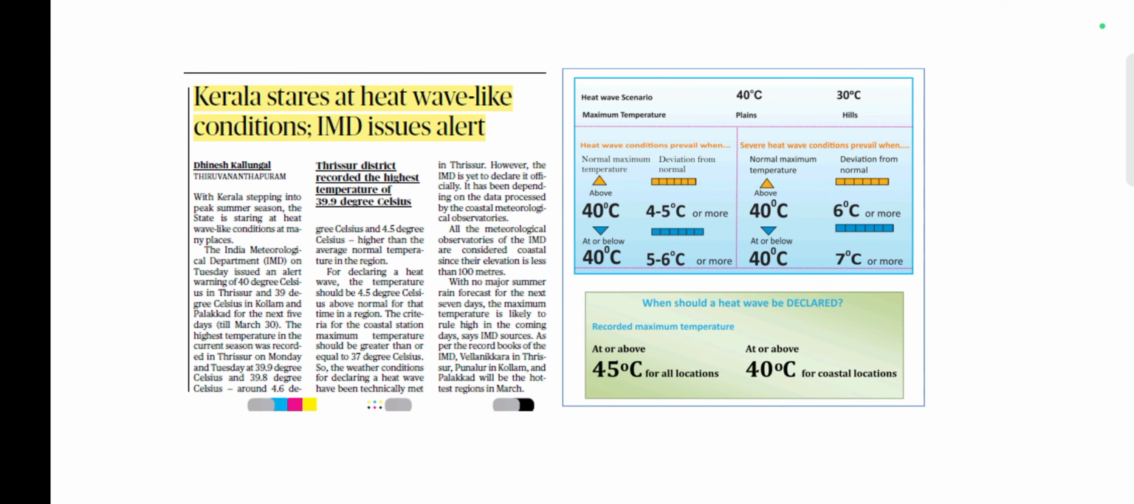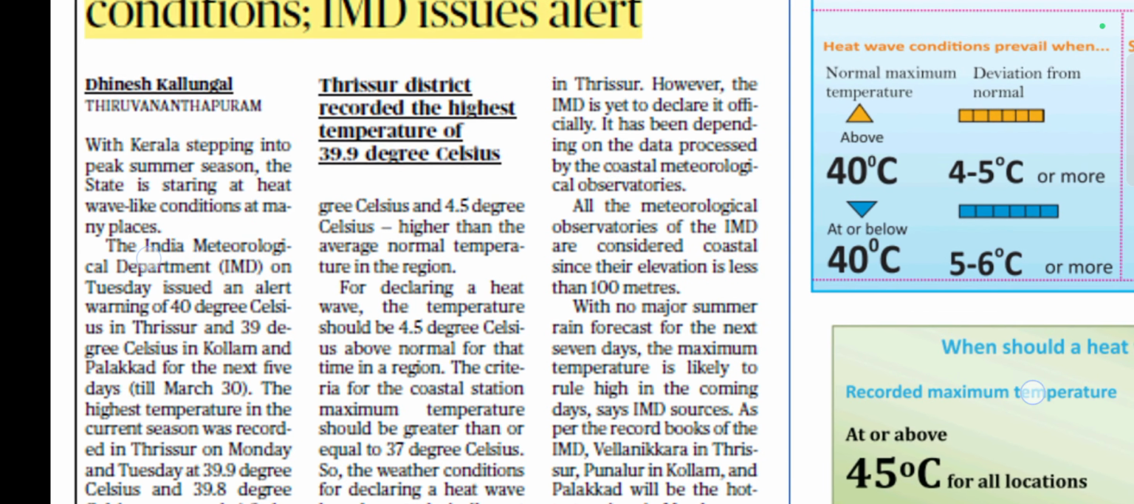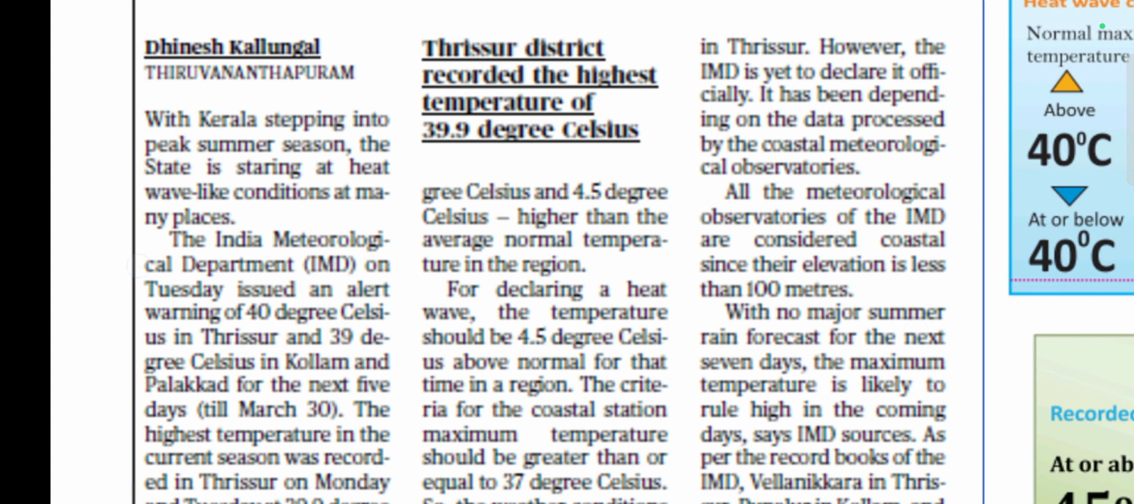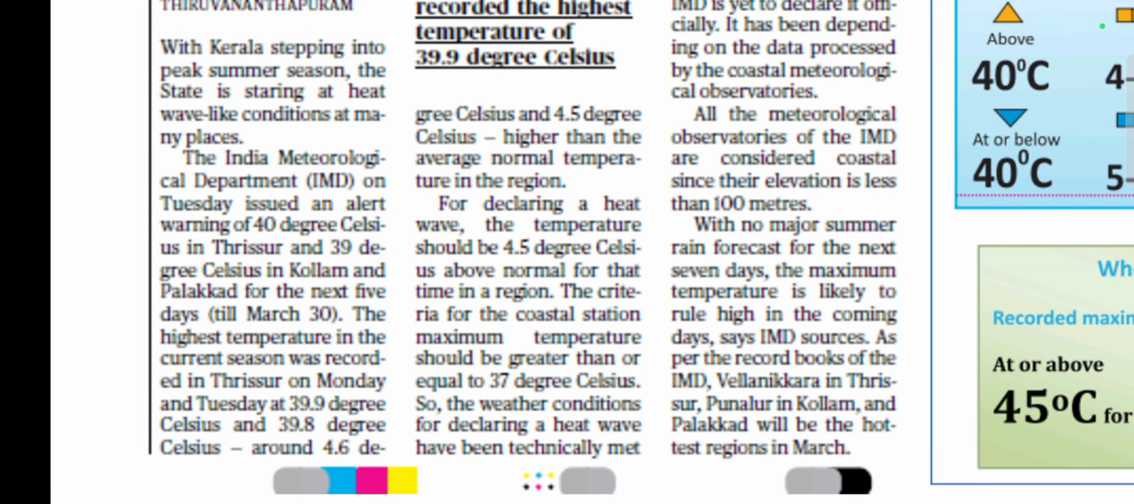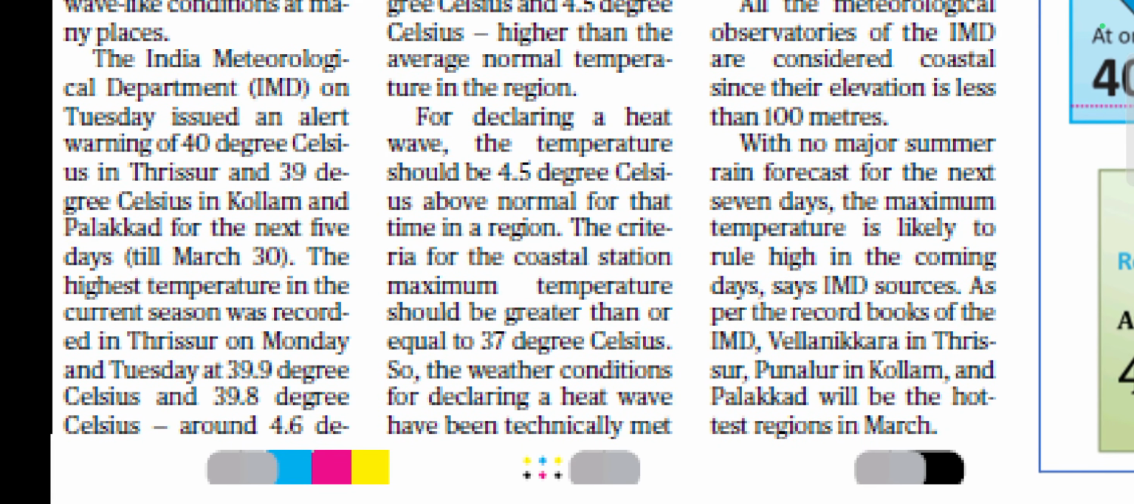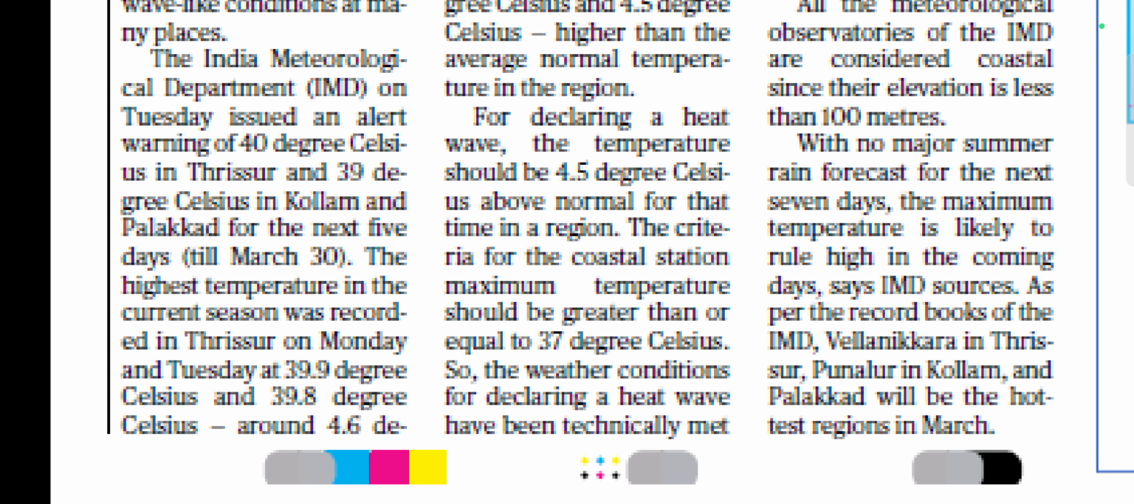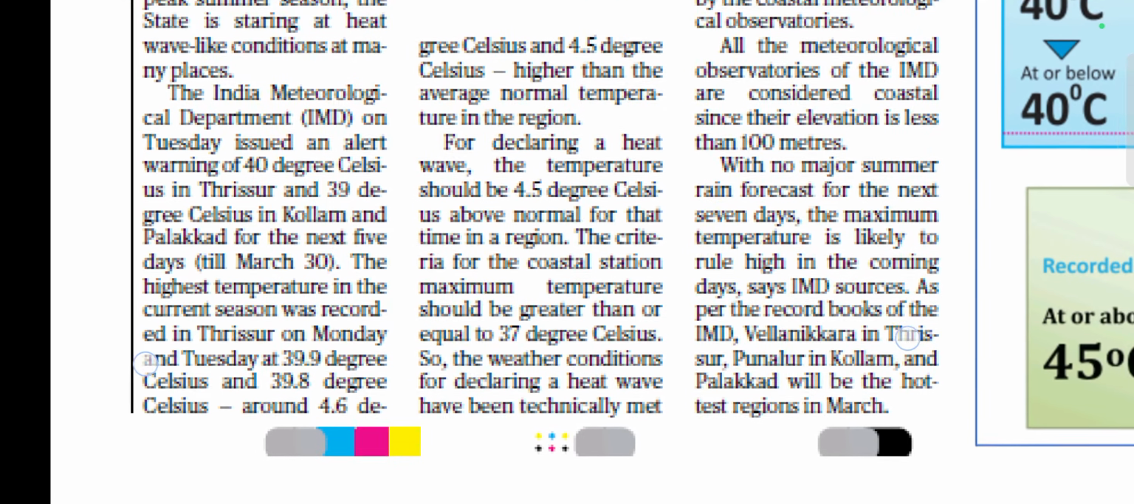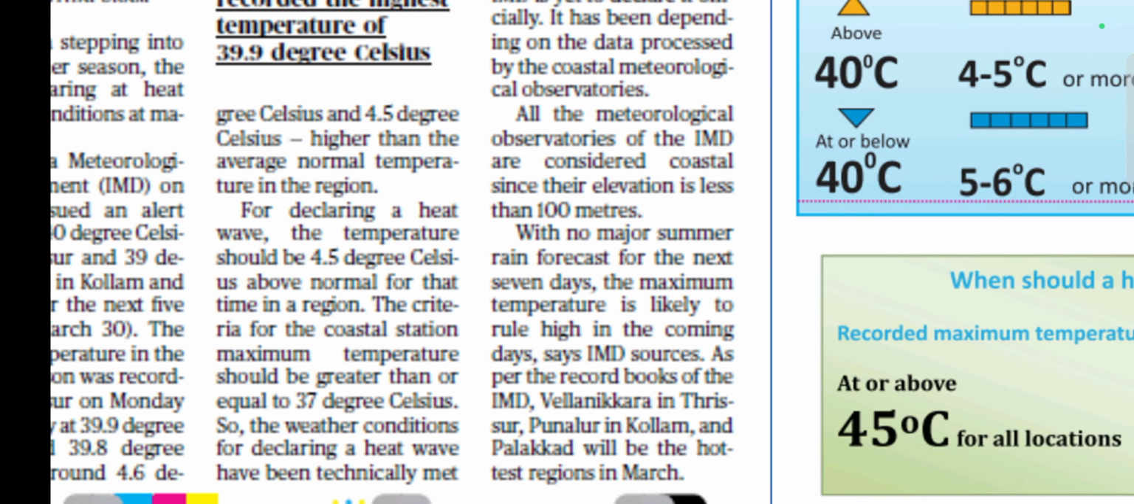Kerala stares at heat wave-like condition, IMD issues alert. Here, what is important for us is to understand the criteria used by IMD to declare heat waves. In coastal areas, whenever the station temperature is more than or equal to 37 degrees Celsius, IMD can declare a heat wave. Recently in Thrissur and Kollam, the temperatures soared up to 40 degrees Celsius. That's why the IMD has declared heat waves.